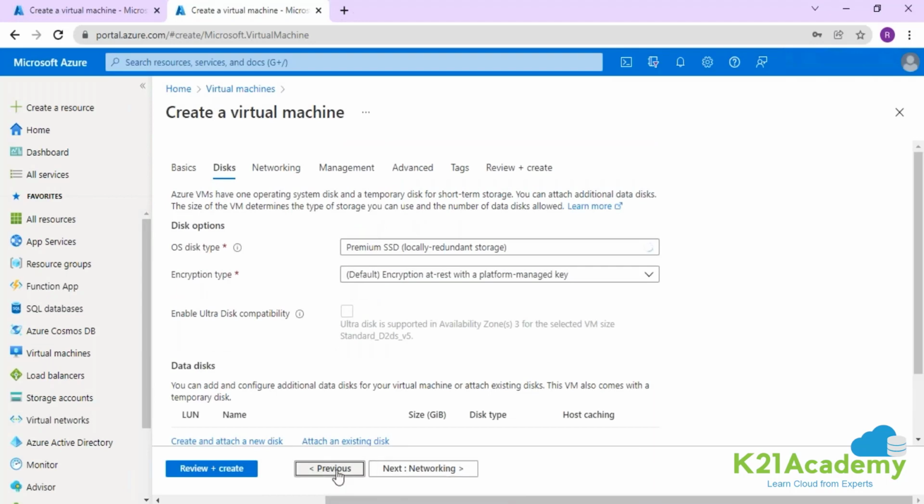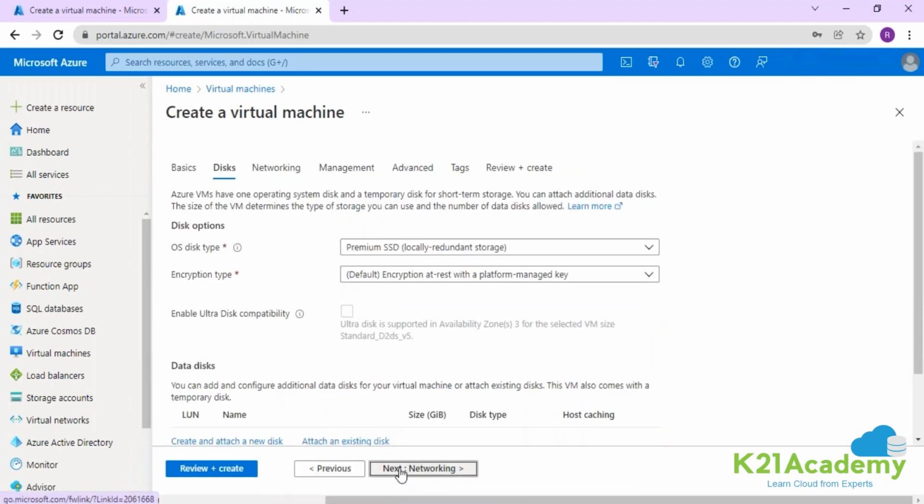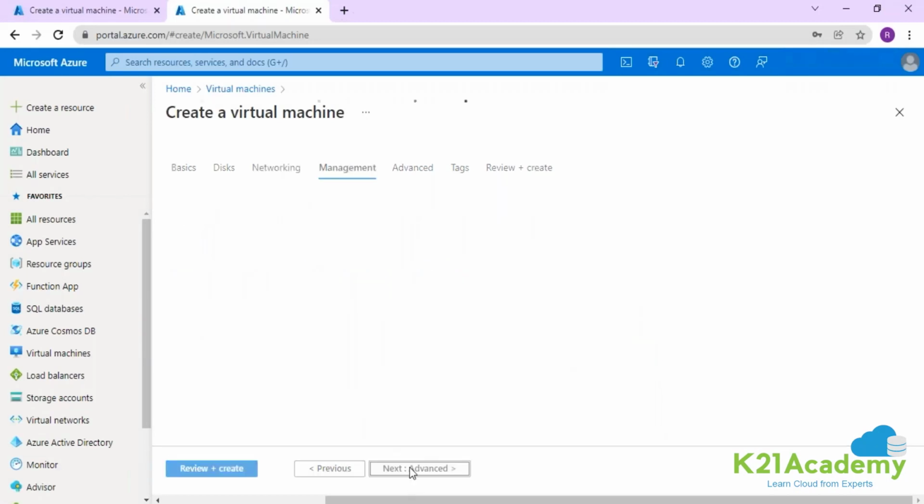Okay, guys. So no public IP on this machine. Placement of the machine has to be in the correct subnet, the spoke 2 work subnet. This one. No public IP on this. And creating this particular machine. This will take a few seconds.